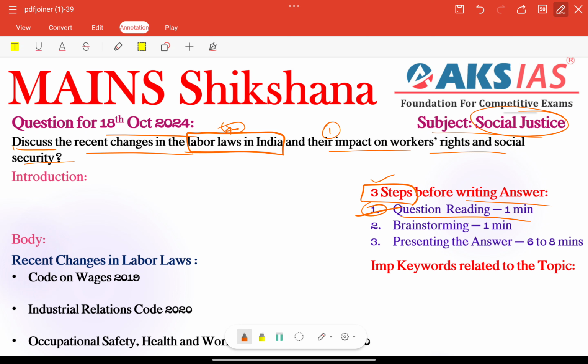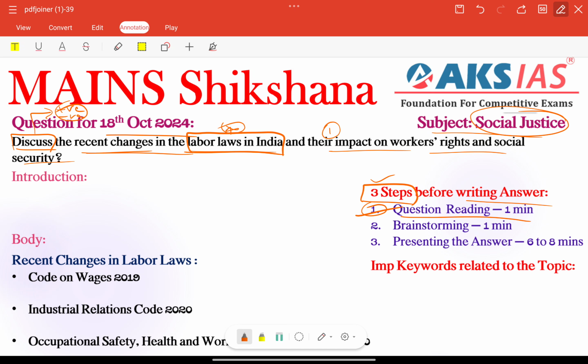Next, question tags. Regarding question tags, the first important thing is discuss. Here we need to focus on providing positives and negatives. Whenever the question tag is discuss, we need to focus on providing both positives and negatives. Discuss means it is a debate type of issue, right? We need to provide both the positive side and the negative side, right?